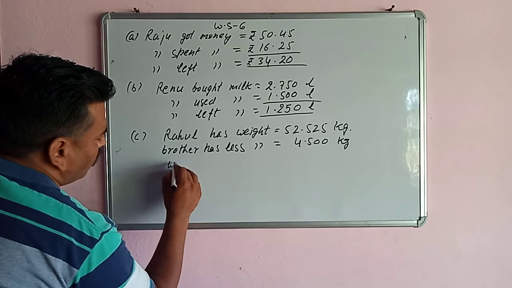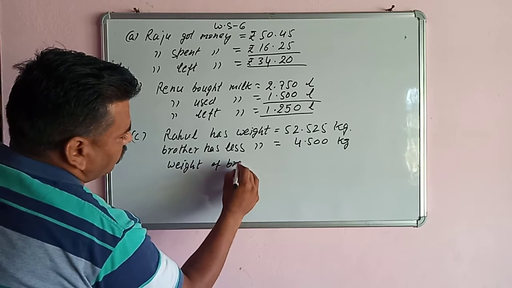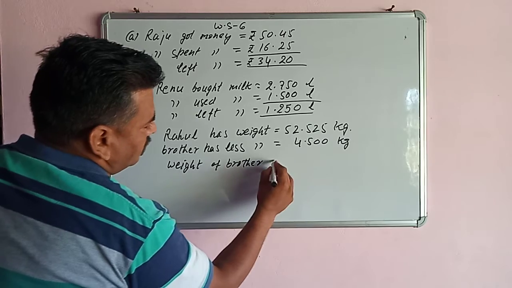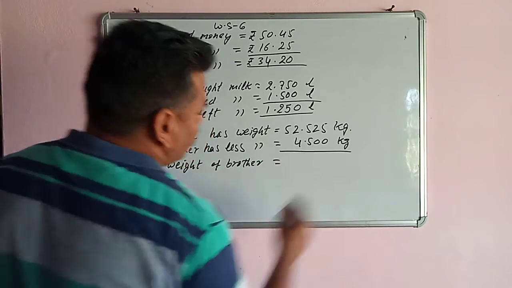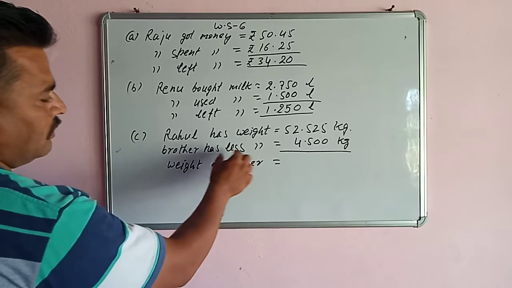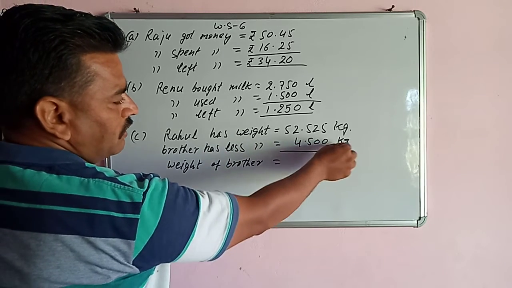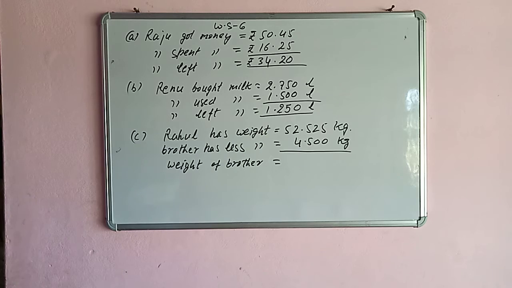So weight of brother is equal to, so this is the weight of Rahul and his brother has 4 kg 500 gram less than Rahul.